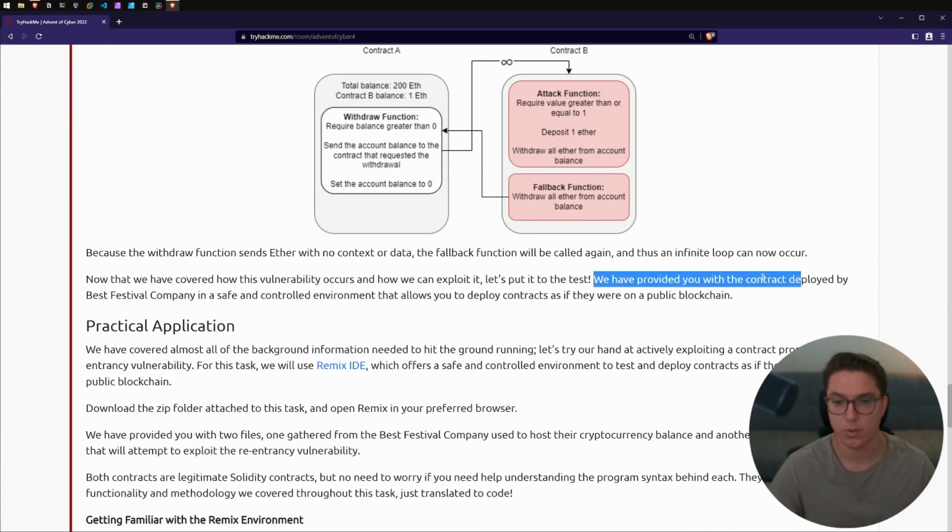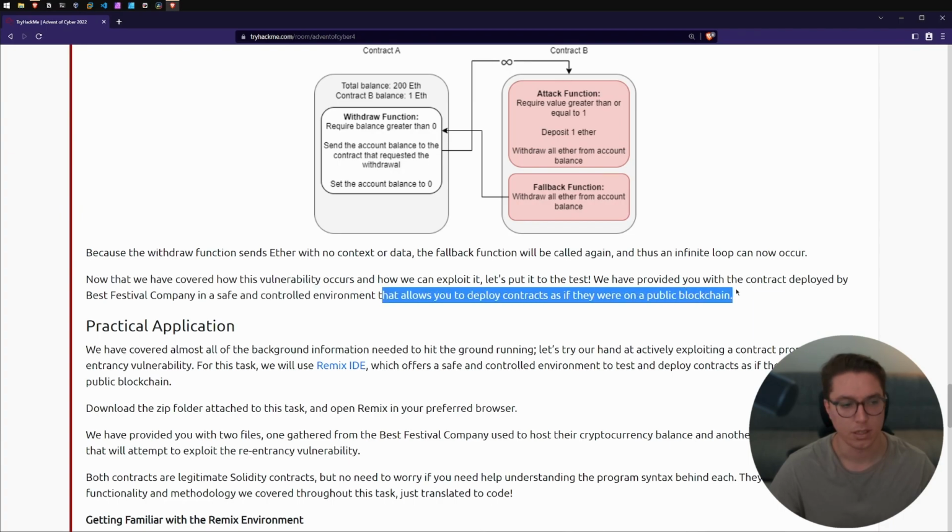We have provided you with a contract deployed by Best Festival Company in a safe and controlled environment that allows you to deploy contracts as if they were on a public blockchain.